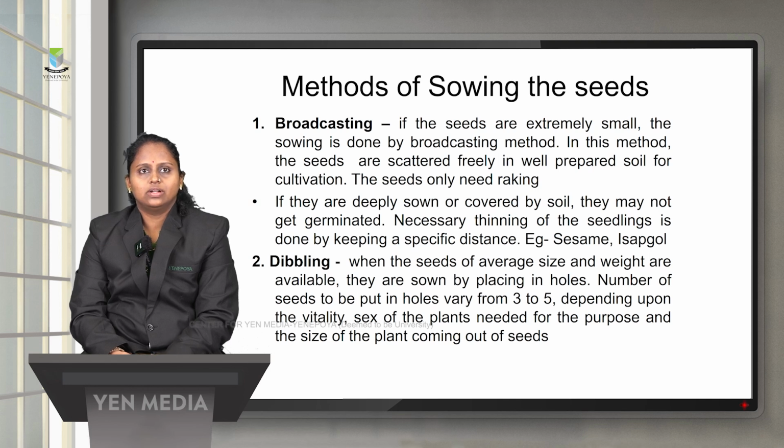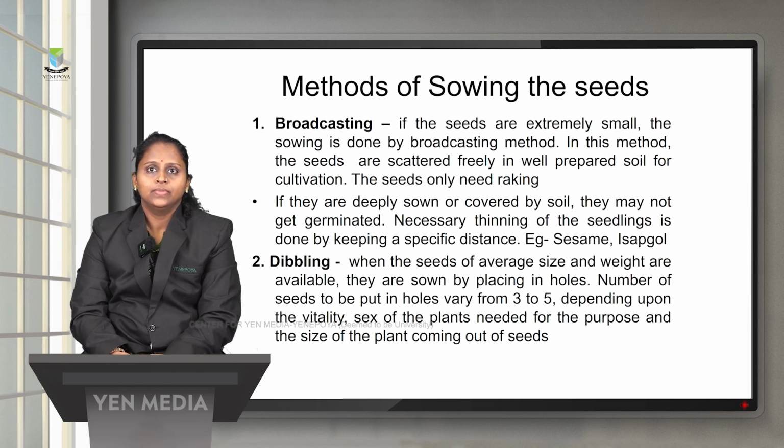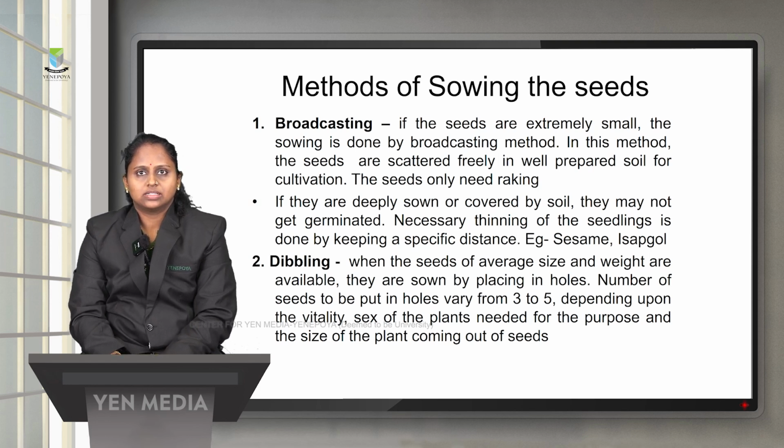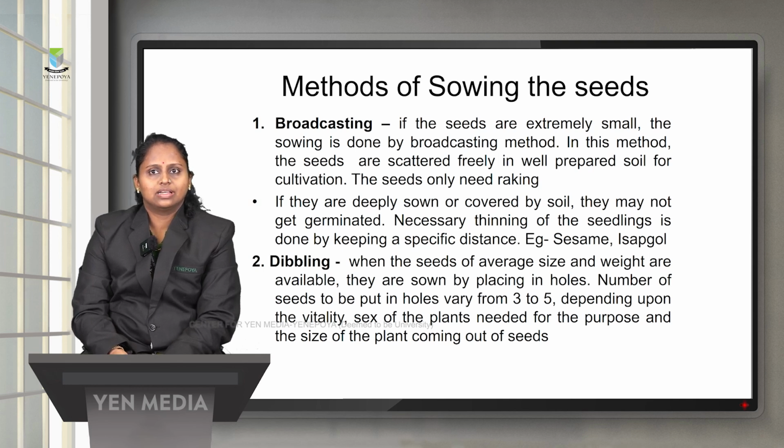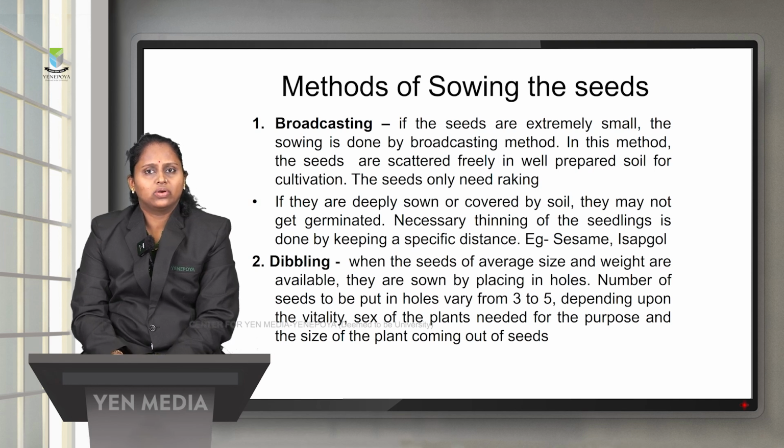In this method, the seeds are scattered freely in well prepared soil for cultivation, and the seeds only need raking. If they are deeply sown or covered by soil, they may not germinate. Necessary thinning of the seedlings is done by keeping a specific distance. The broadcasting method is essential whichever seeds you are growing, if they are very small in size. For example, crude drugs like isabgol or sesame are very small in size, so they will be sown by the broadcasting method.